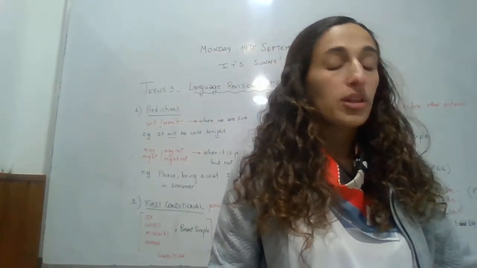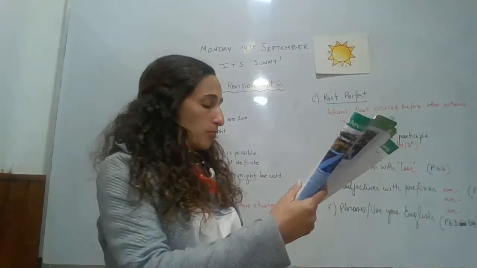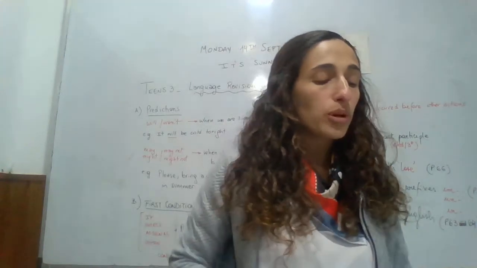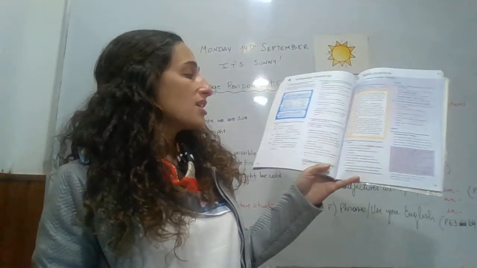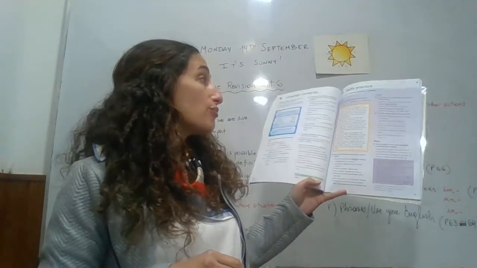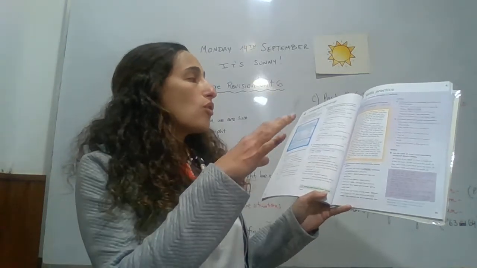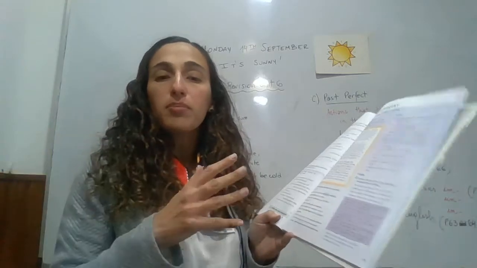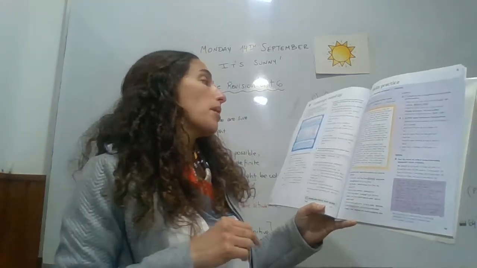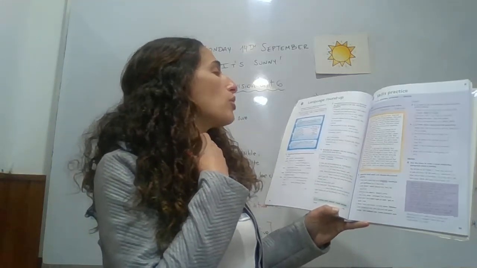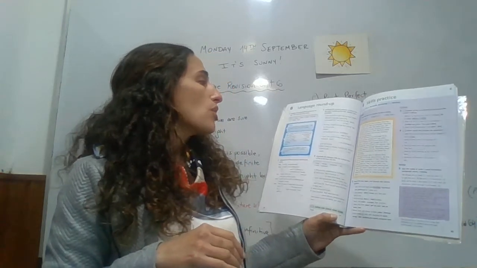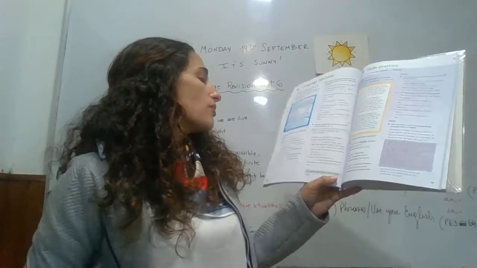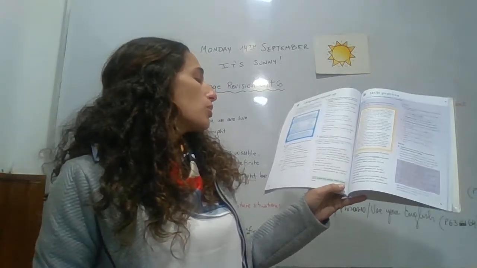To practice all this, you're going to do the language revision on page 70 from the student's book, and from the workbook, you're going to do page 54 and 55. Remember that this is all the unit together, so the topics may be mixed. No es que hay un ejercicio por cada tema. For example, in exercise 1, complete the text with the words from the box. There are 3 extra words, 3 sobran. In exercise 2, complete the dialogue with 1 word in each space.